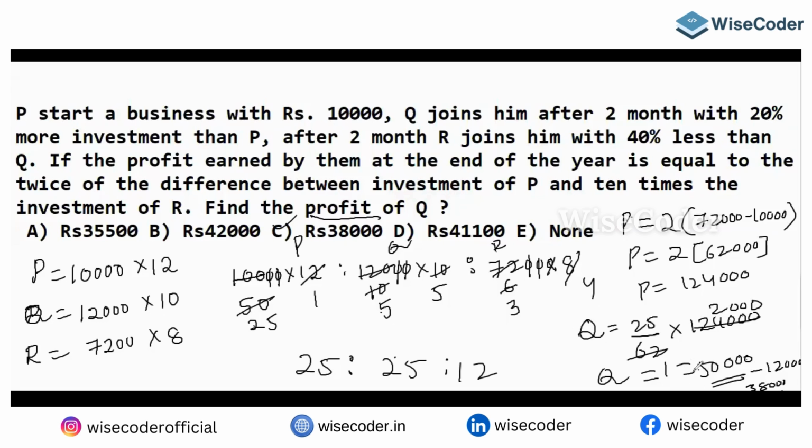His share is 50,000, but I want his profit, which is what he gets after the investment. So his profit is 38,000. It looks like a pretty long version of the question, but if you follow the steps, the job is pretty easy. Okay, let's go to the next question.